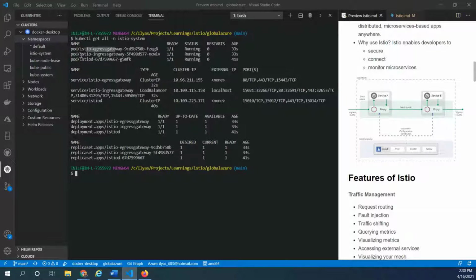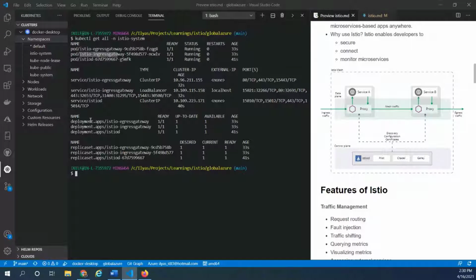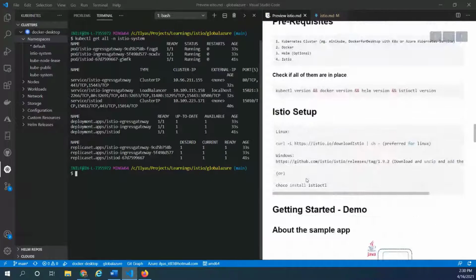That's a gateway, and then another ingress gateway. This is another component that we could use to configure who can come in and the host, and so on. And finally, istiod, which combines all these components into one component, right?